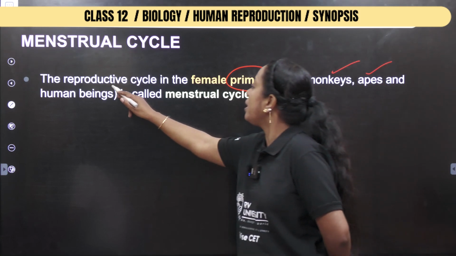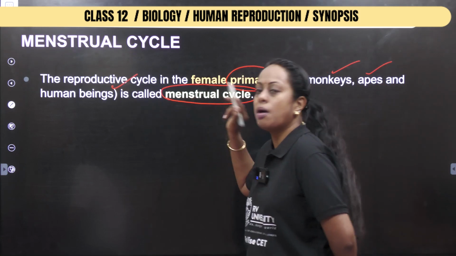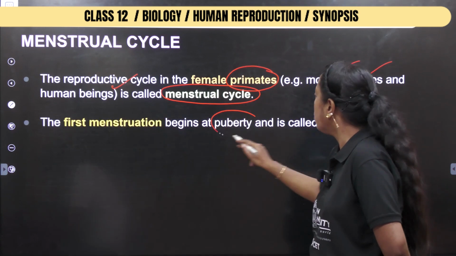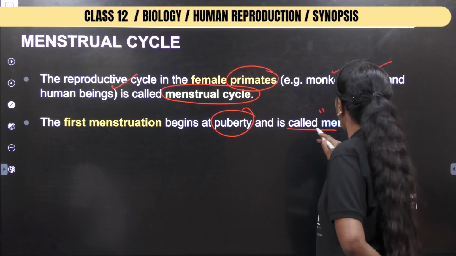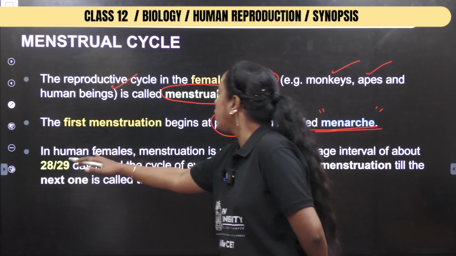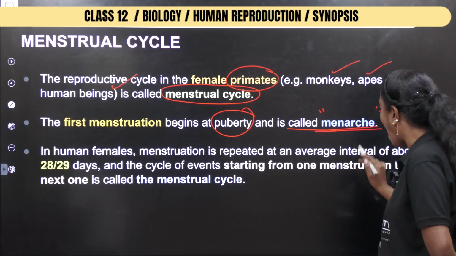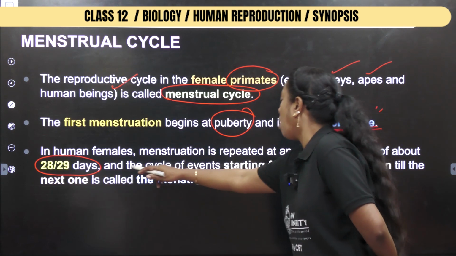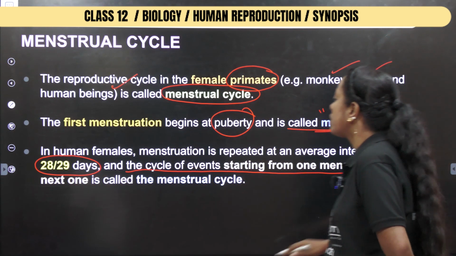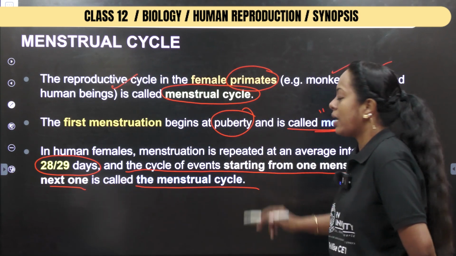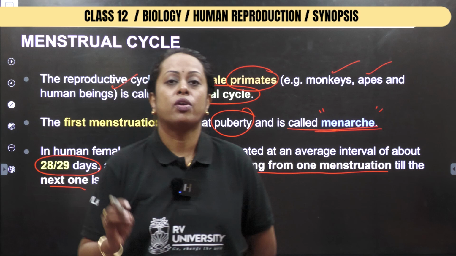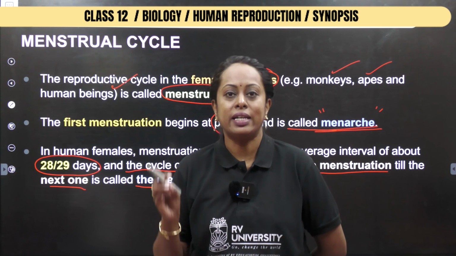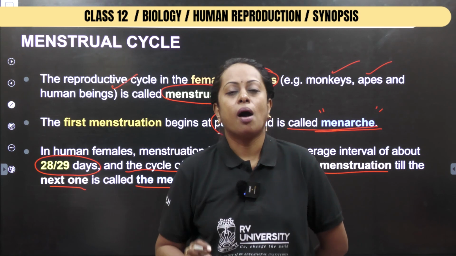Monkeys, apes, human beings follow a cycle which is known as menstrual cycle. Next, the first menstruation begins at what? Puberty, and the starting of it is called menarche. Next, in human females, menstruation is repeated at an average interval of how many days? 28 to 29 days, and the cycle starting from one menstruation till the next one, we call that particular cycle the menstrual cycle. So now we are going to study the menstrual cycle. I hope that you have the picture along with you, because you will definitely have a question every year appearing from this part.